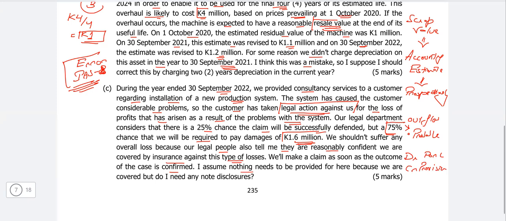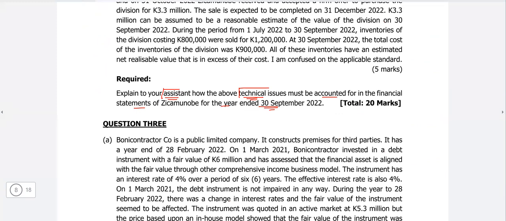I assume nothing needs to be provided here because we are covered, and I do not need any note disclosures. No, you cannot net off the asset and the liability over here. The contingent asset should be separately disclosed and the provision should be separately recorded. So again, if you know the standard and you identify the key terms, it becomes easier. So the last part that we are doing now, the last part,